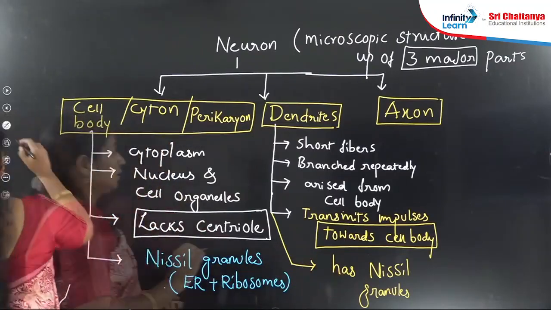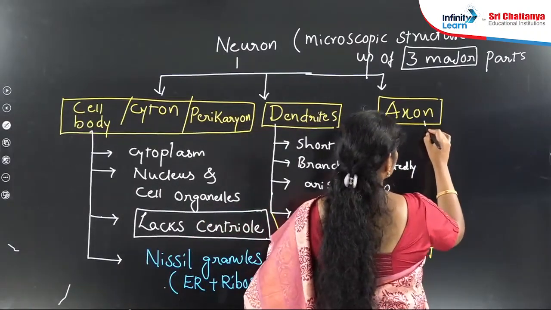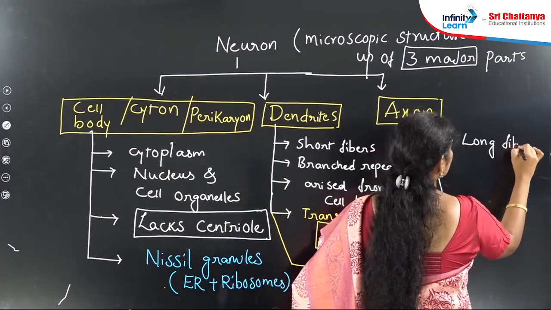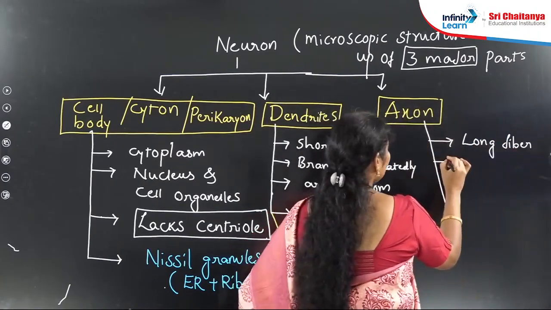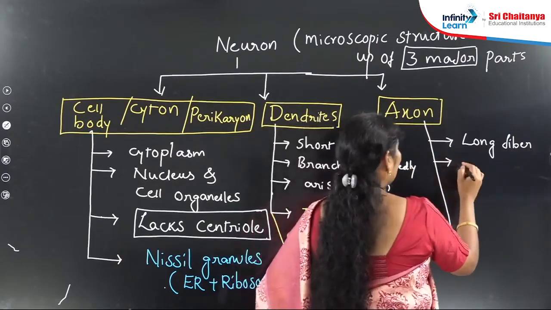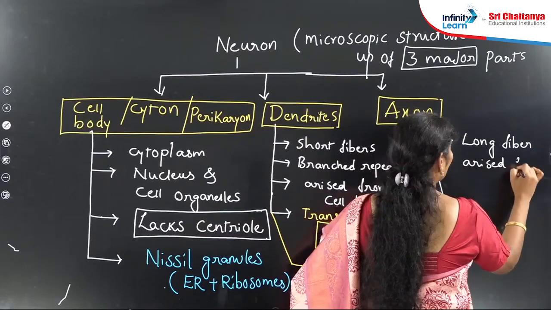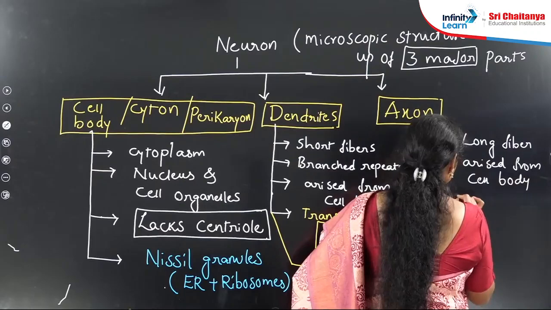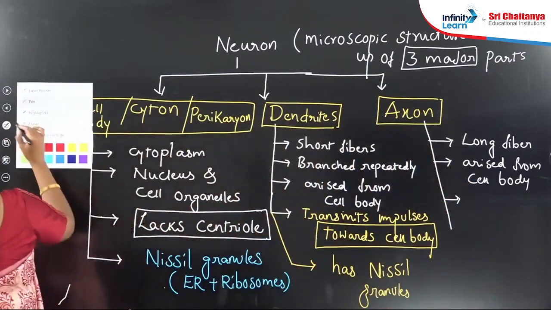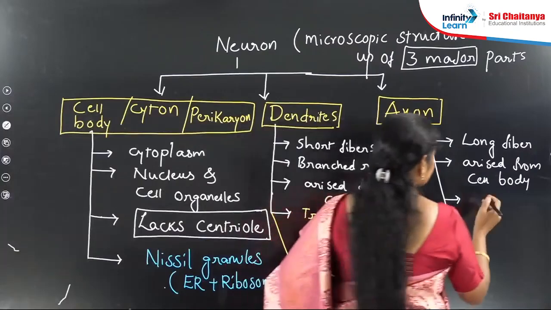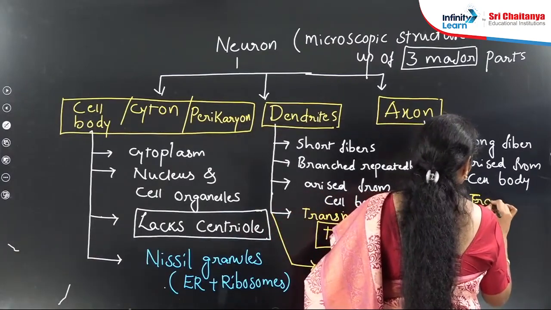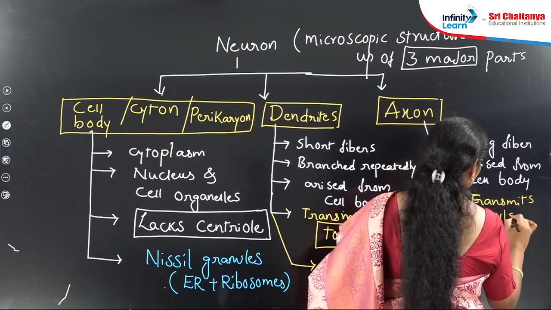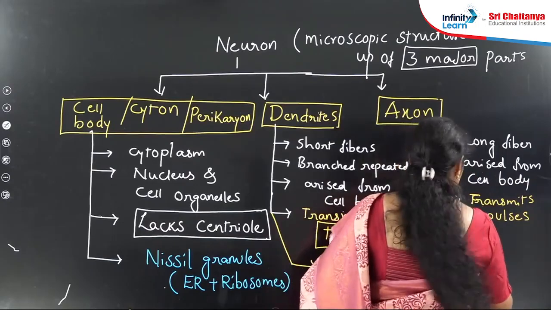And next is the axon. Dendrites are short fibers, but the axon is a long fiber and mostly it is single. This long fiber also arises from the cell body, just like dendrites. They are involved in conduction of impulses. It conducts or transmits impulses away from the cell body.